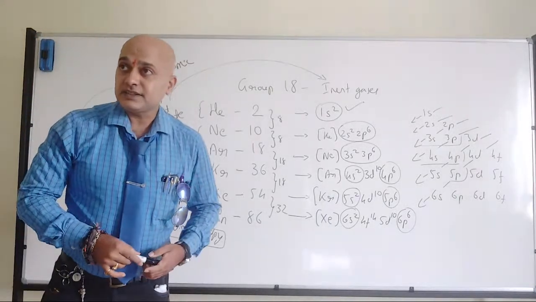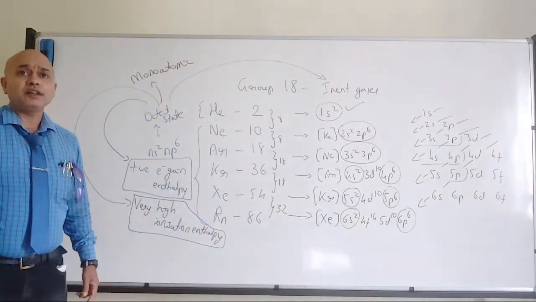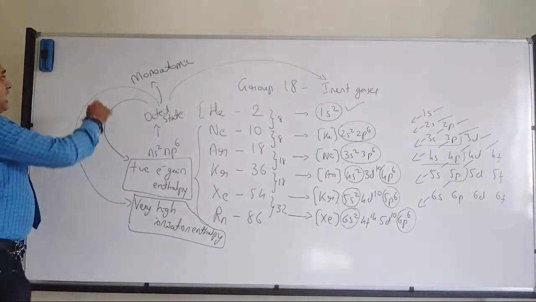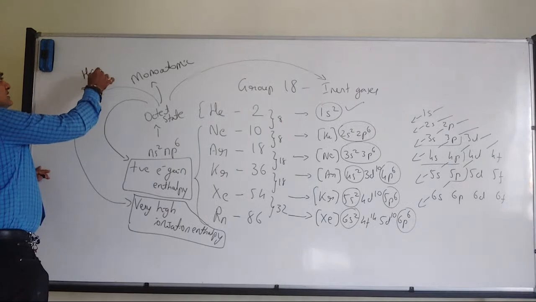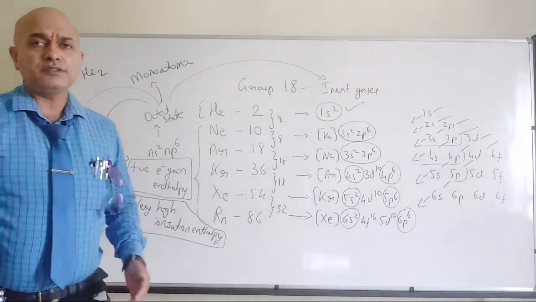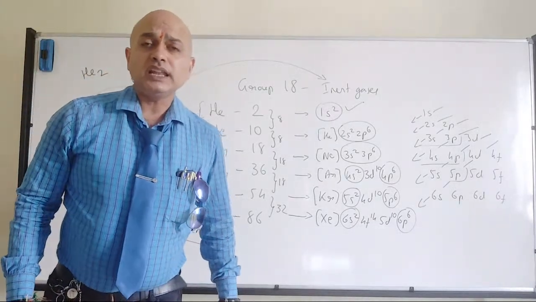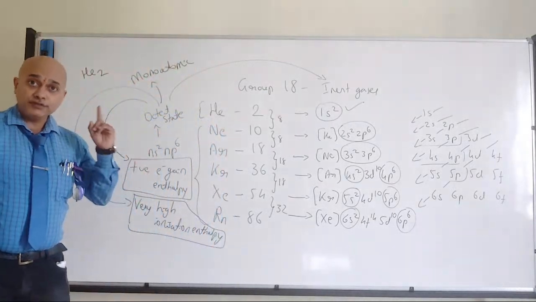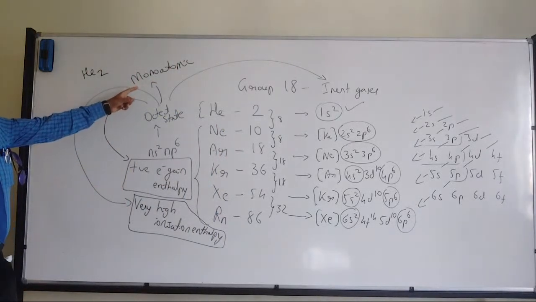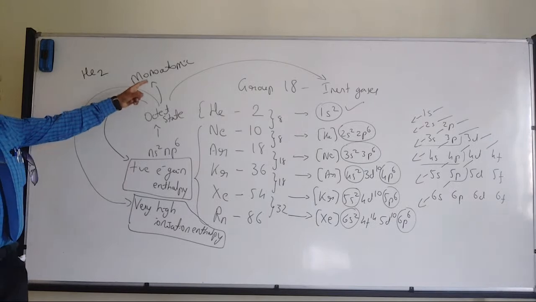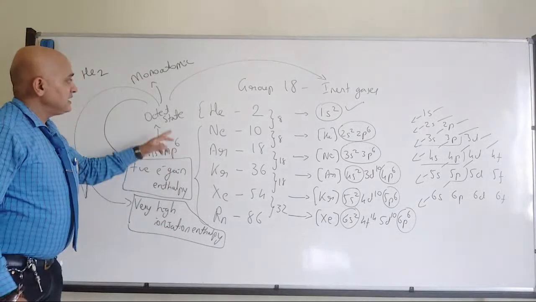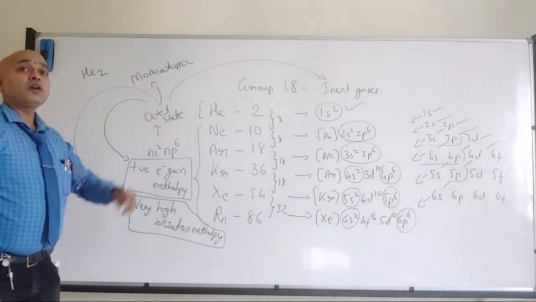If you recollect, in first PU you had molecular orbital theory, MOT, where we disproved the existence of helium in diatomic form. So inert gases are the elements which are in monoatomic condition. Why? Because they are already in the octet state.